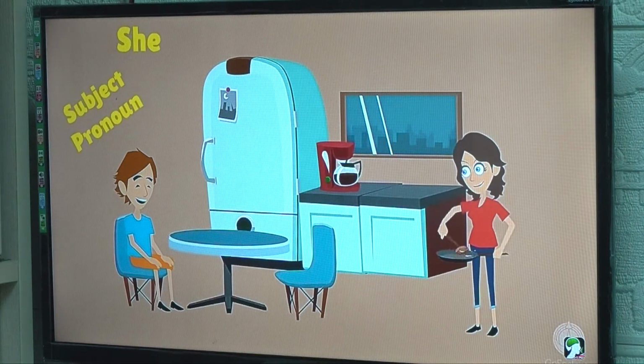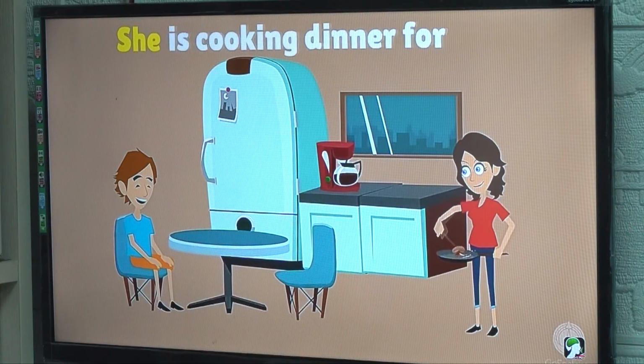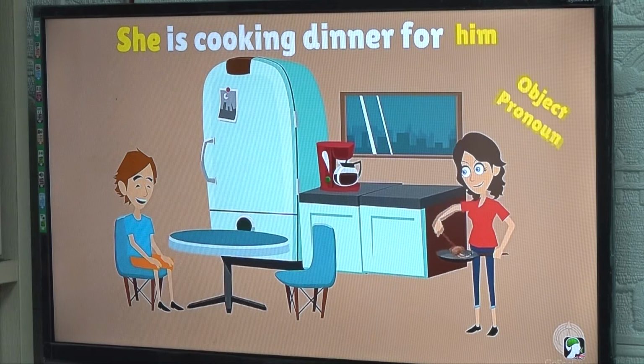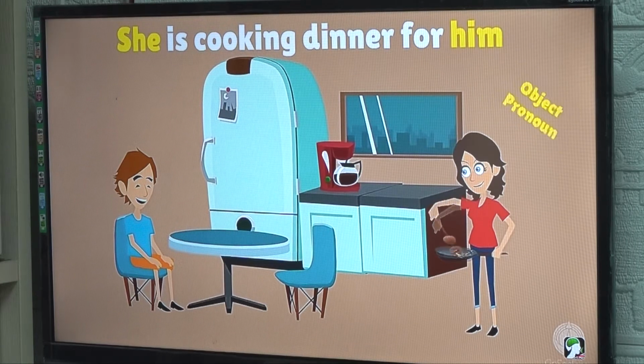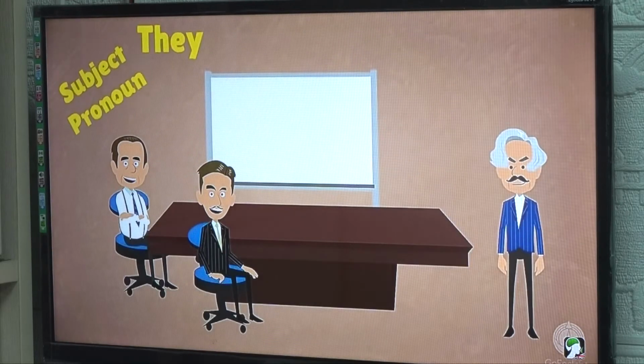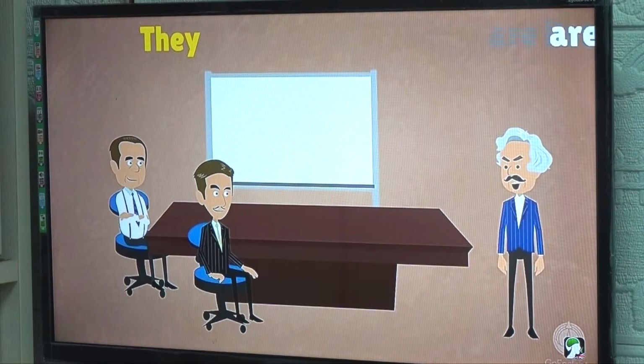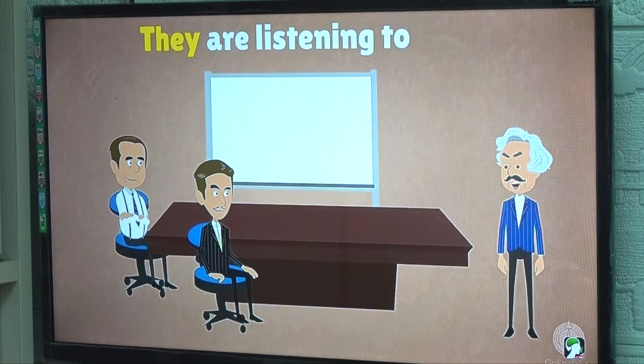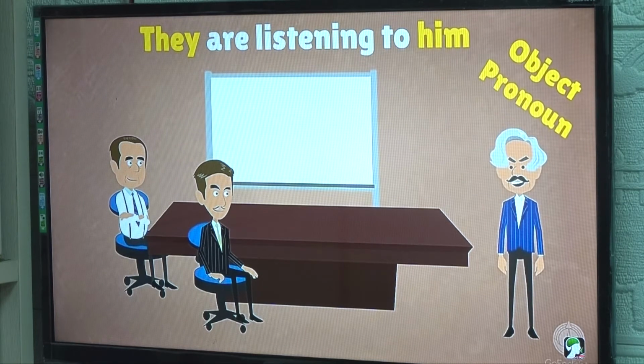She is cooking dinner for him. She is cooking dinner for him. They are listening to are listening to him. him.